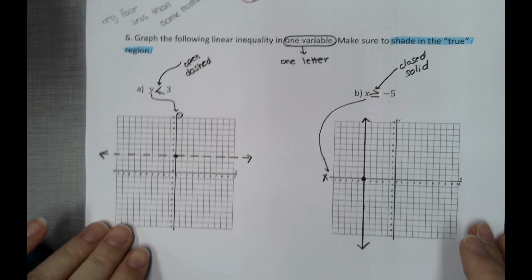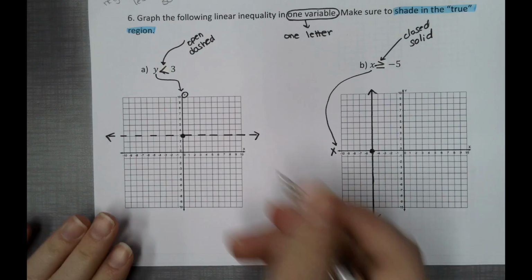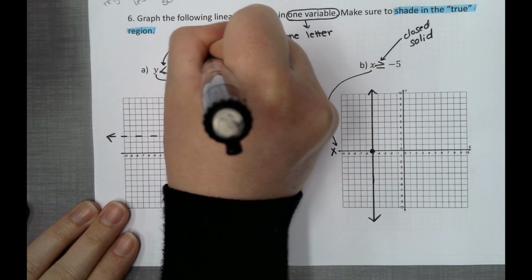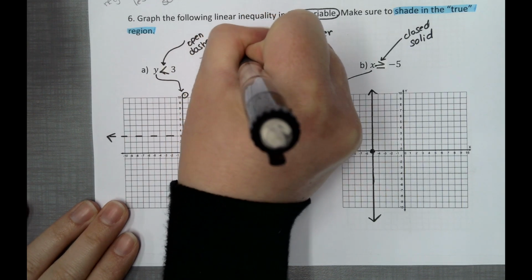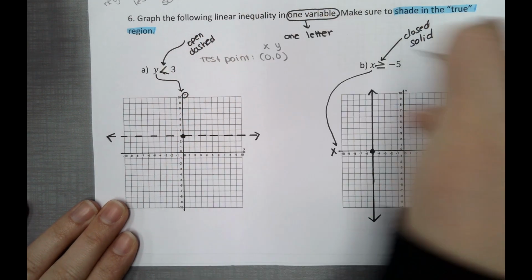So for both of these, you're going to have to do a testing point. And the testing point I highly recommend is 0, 0. So the test point is going to be 0, 0 for both. Here's your x, here's your y.